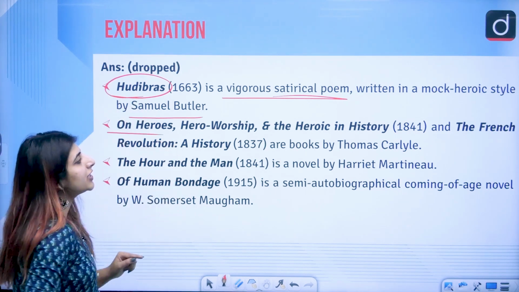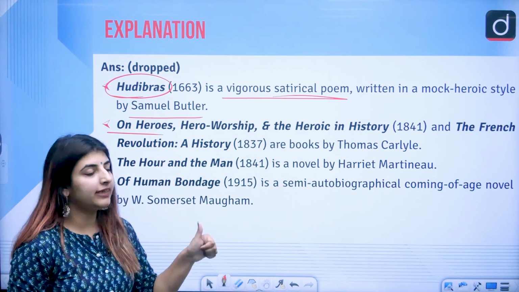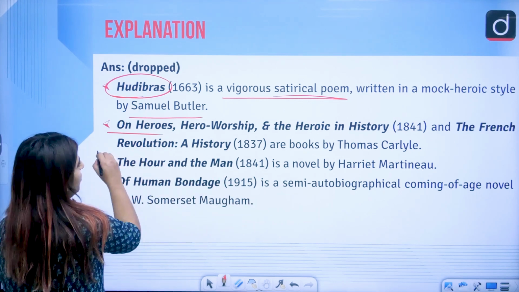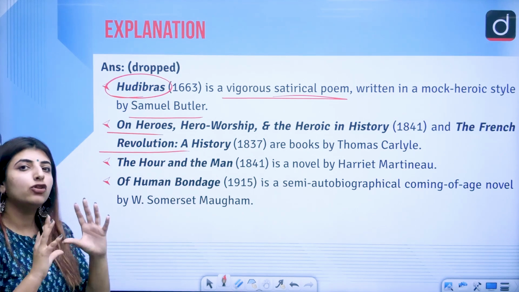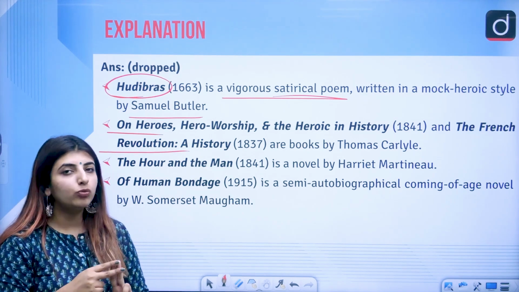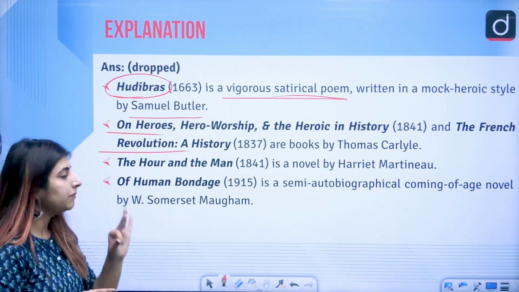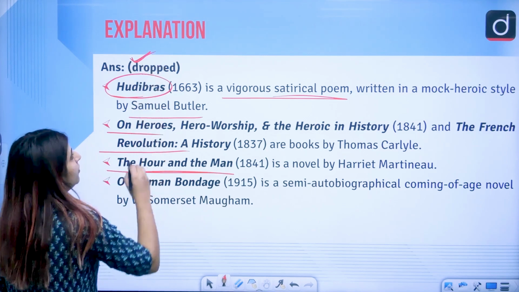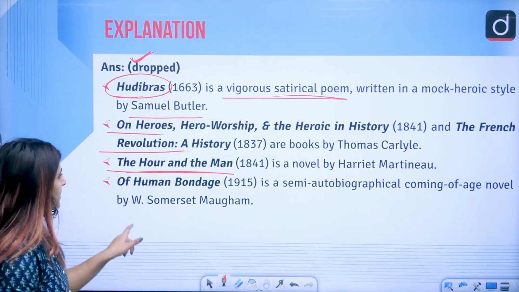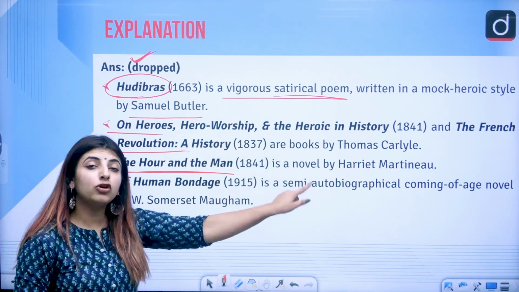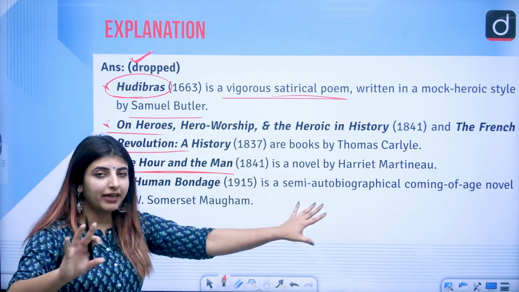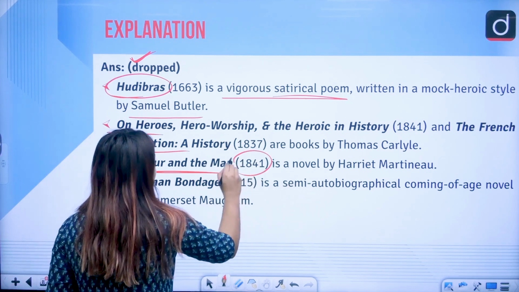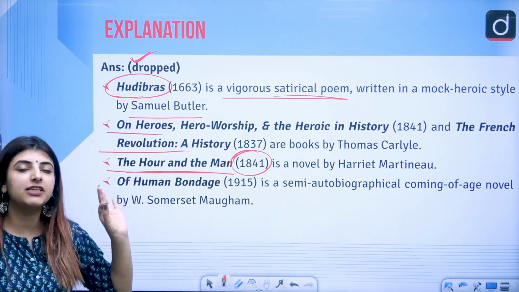Second is On Heroes, Hero Worship and the Heroic in History and The French Revolution, the books written by Thomas Carlyle. These were the two books which were written by Thomas Carlyle. Third is The Hour and the Man, and this was the official answer key in which they dropped the question. Correct? The Hour and the Man is not any poem, not any play, but it is an 1841 work by Harriet Martineau.